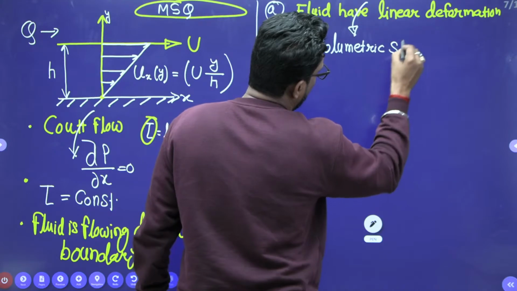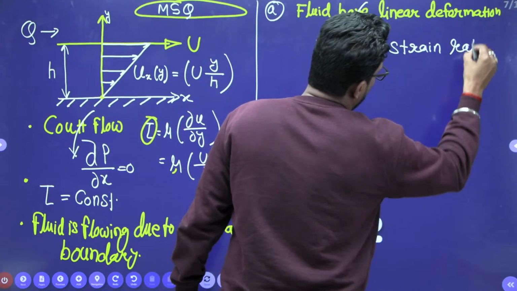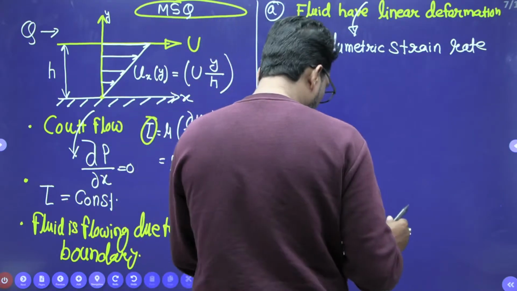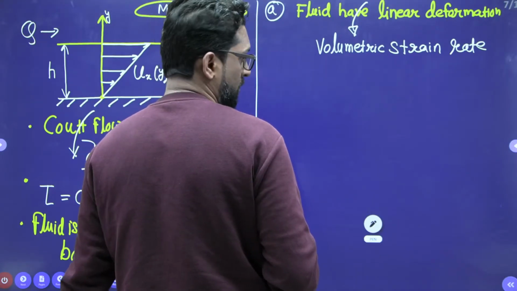Volumetric strain rate. That means we have to check whether there is a volume change for the fluid element with respect to time or not.